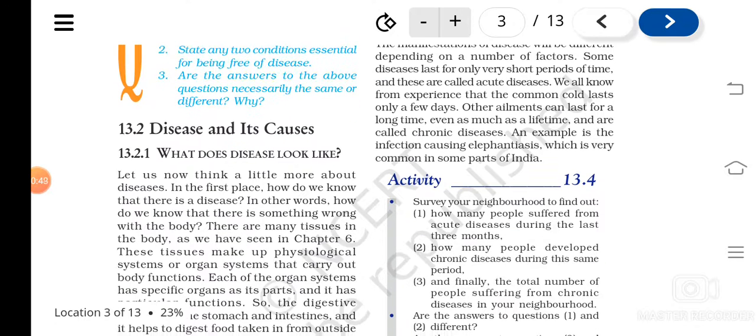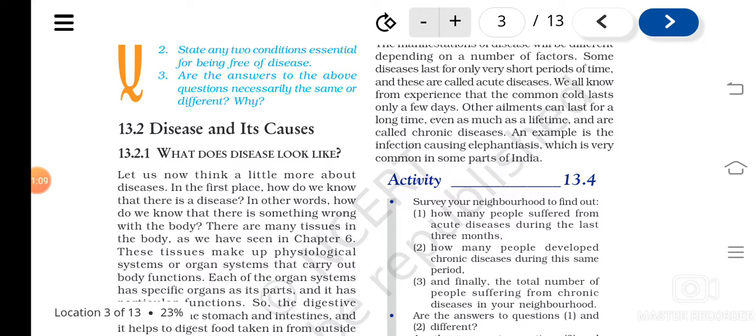What are acute diseases? The diseases that last only for a short period of time are called as what? The acute diseases. And chronic diseases are those which last for a long period of time, isn't it?